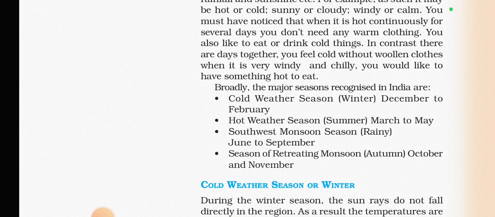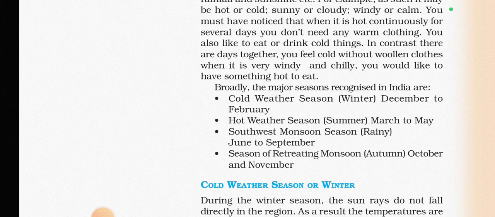Broadly, the major seasons recognized in India are four types. The first one is the cold weather season, which is winter, from December to February. The second is the hot weather season, also known as summer, from March to May.